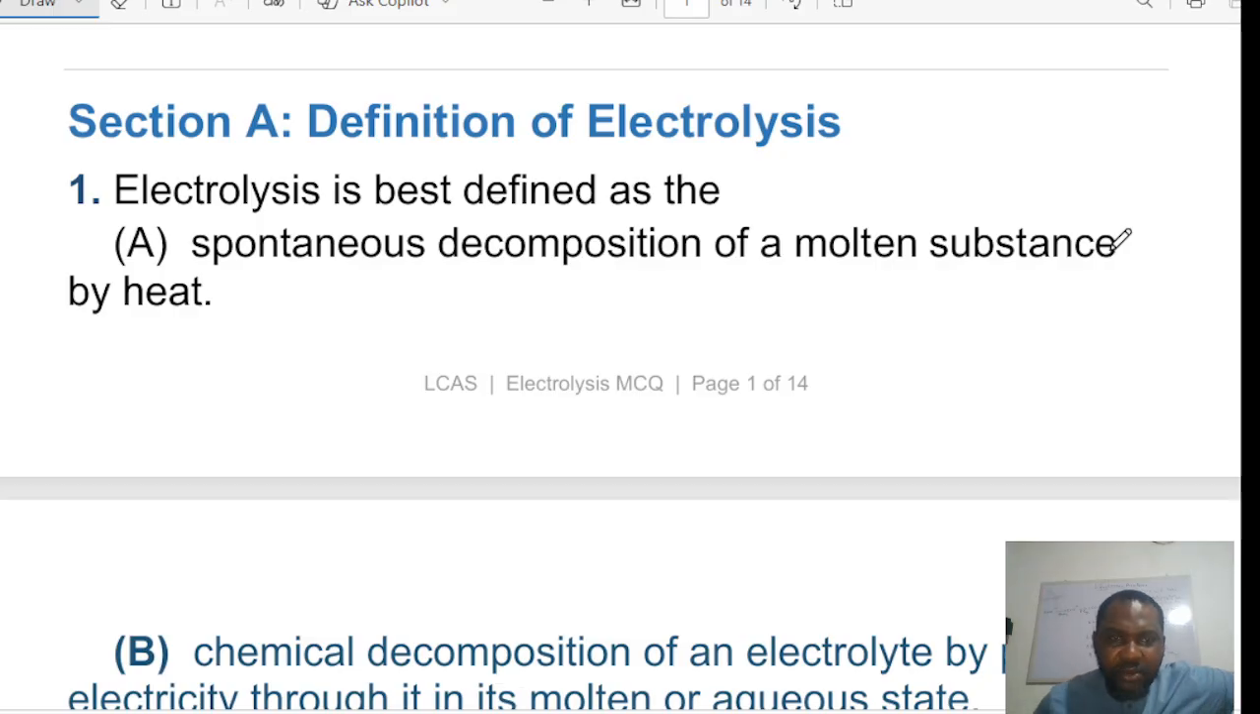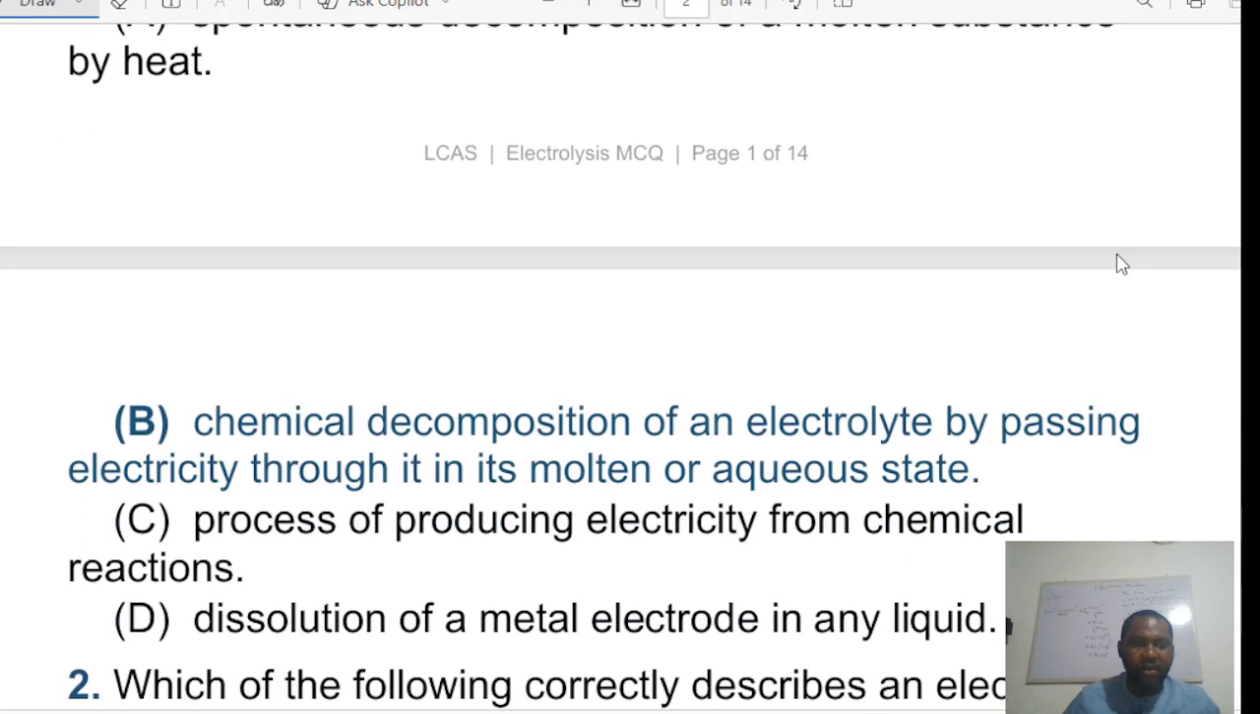Number one says electrolysis is best defined as A says the spontaneous decomposition of a molten heat. Well, we have many options here, but the answer to this question is B, the chemical decomposition of an electrolyte by passing electricity through its molten or aqueous state. Okay, so electrolysis is simply the decomposition of substances in molten form and in aqueous form, okay, as electricity passes through them.